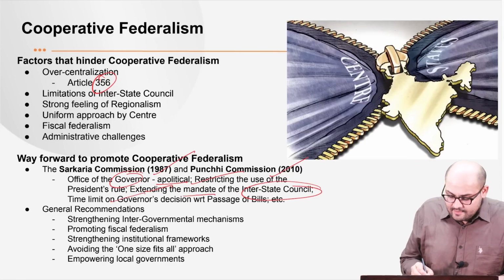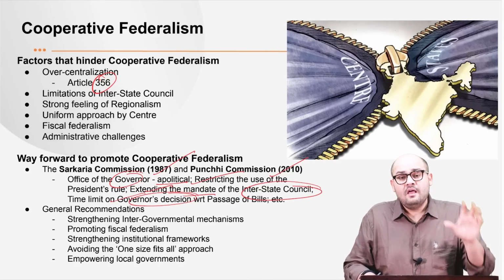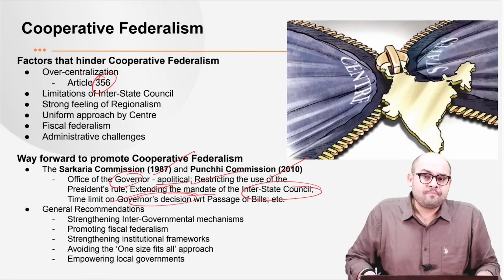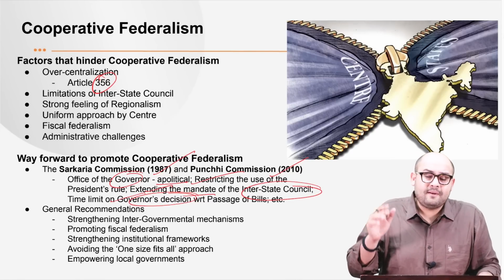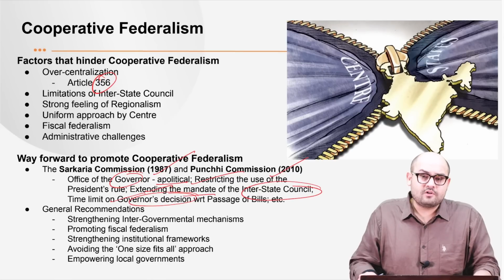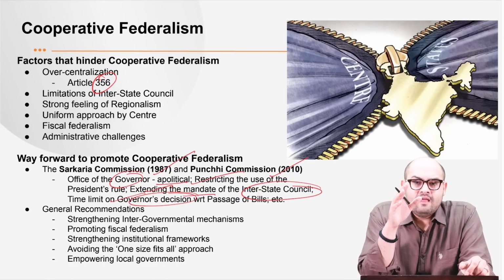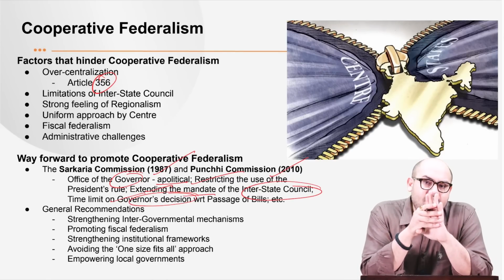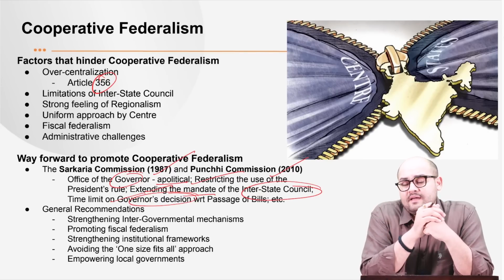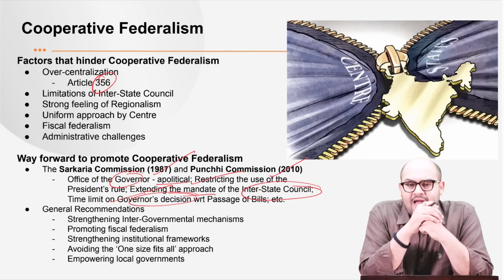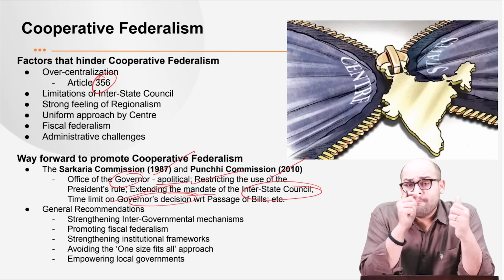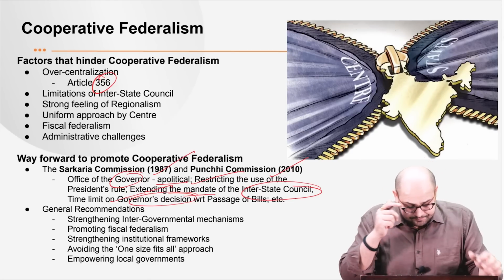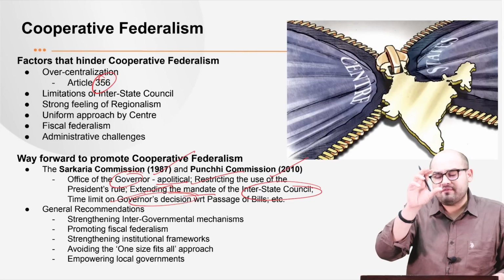Next, there should be a time limit with respect to the governor's decision with respect to the passage of the bills. What we are recently witnessing is, and you can also see it from the petitions filed by the Kerala government in the Supreme Court of India, that the governor has been holding his hand on the different bills which are already passed by the legislative assemblies, right? So that is somewhat an infringement on the legislative powers which are given by the constitution to the states. So these are some of the specific recommendations.